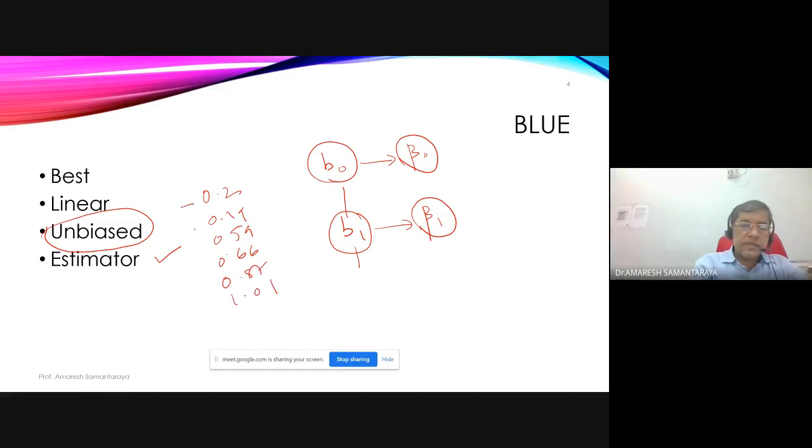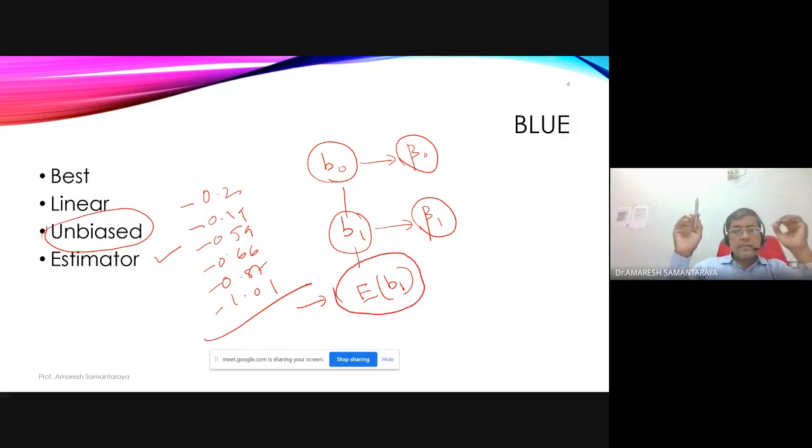You have many possible values of B1. Okay. If I take the average of that, the expected value of B1, you add up everything and divide by n, what you get, I'll say it is the average or expected value of B1.